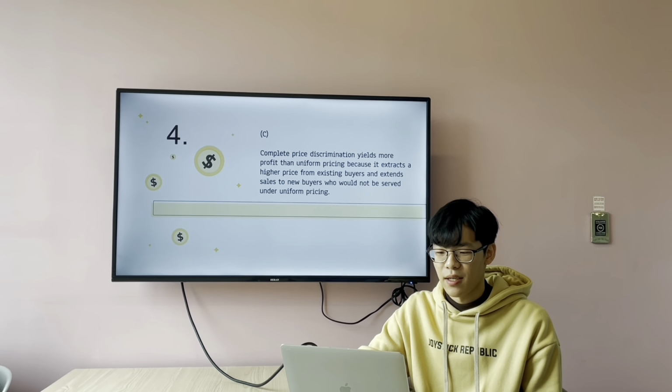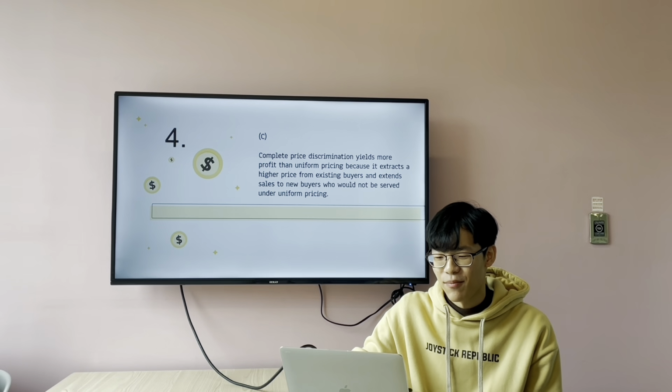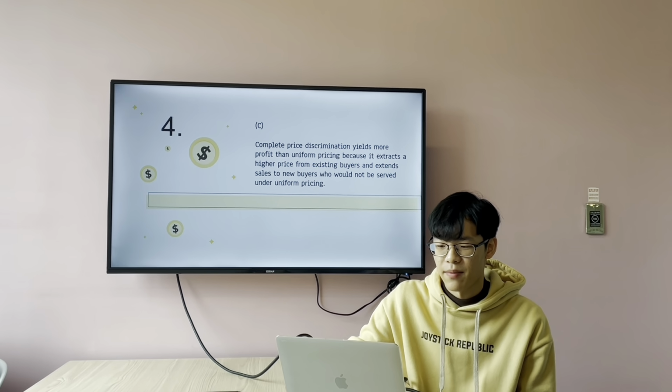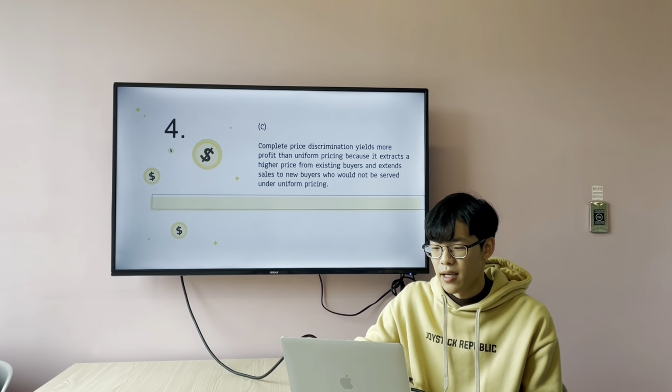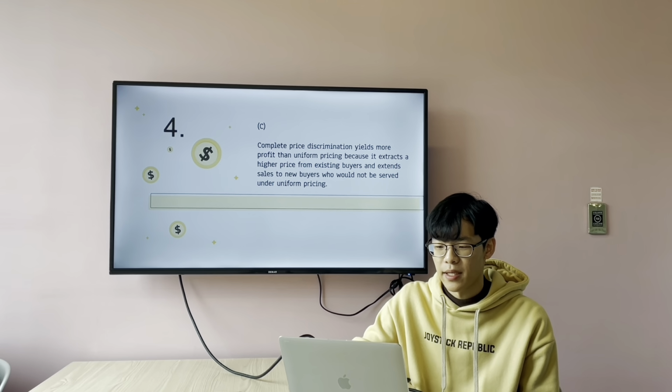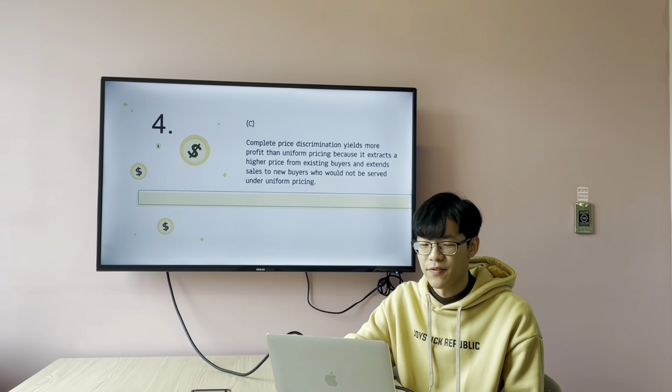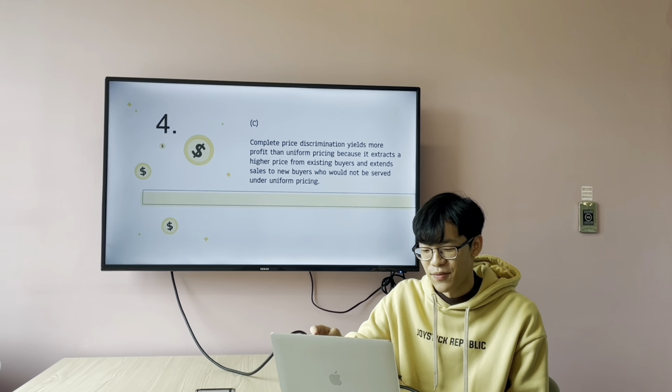And for question C, complete price discrimination will yield more profit than uniform pricing because it will attract a higher price from existing buyers and extend sales to new buyers who wouldn't be served under uniform pricing.